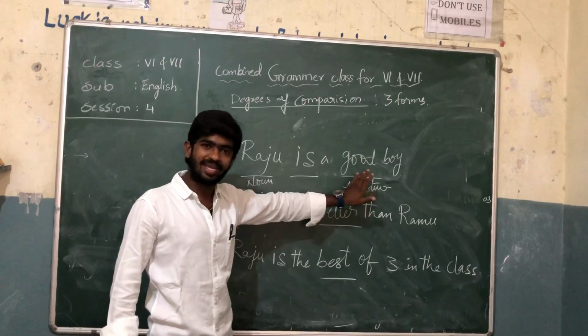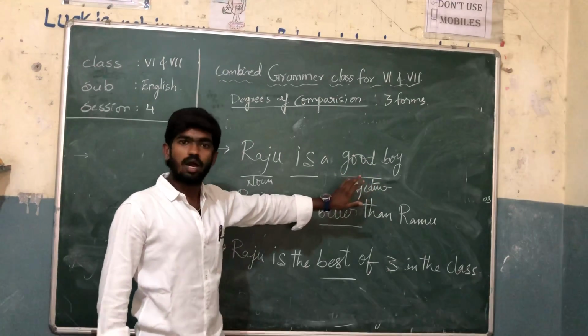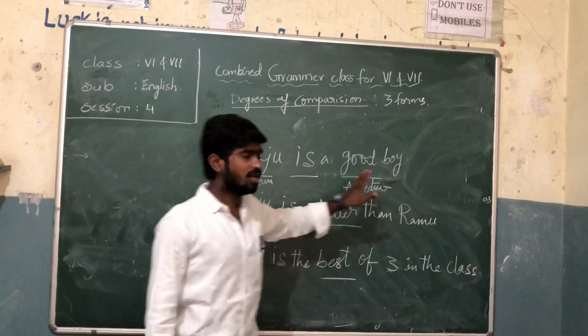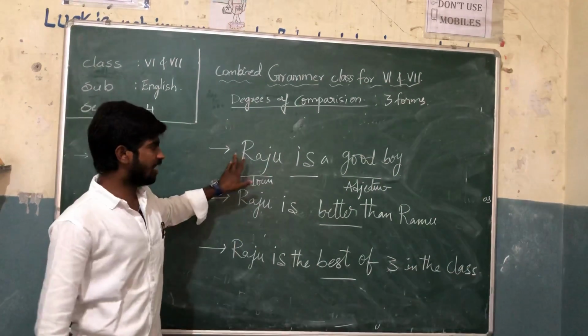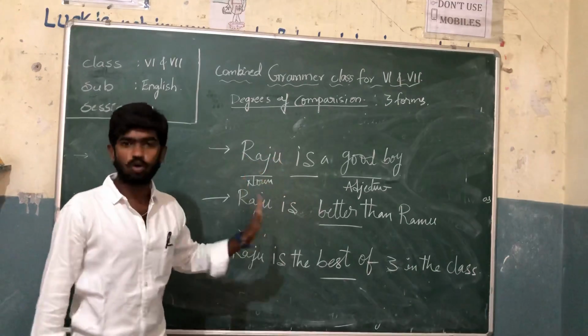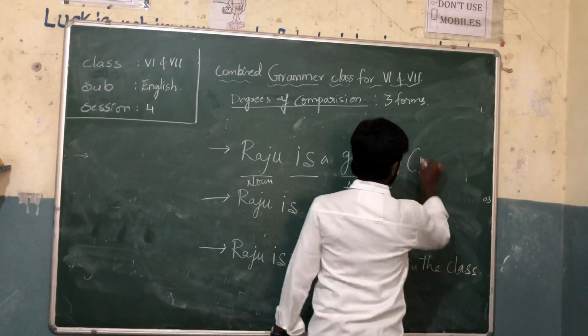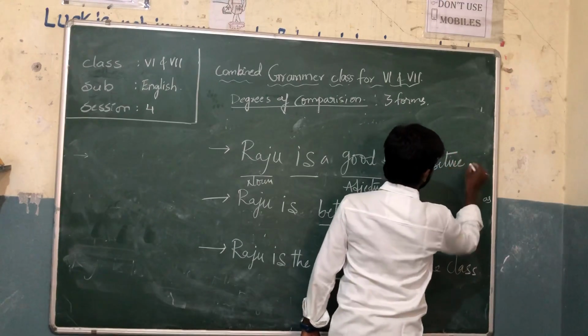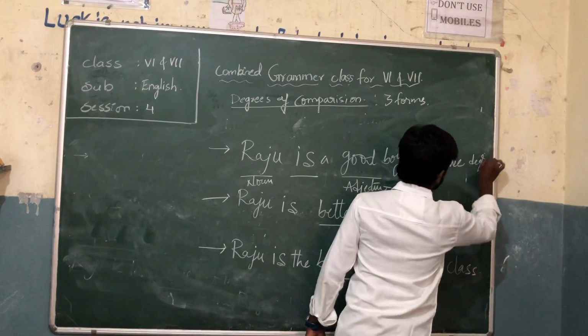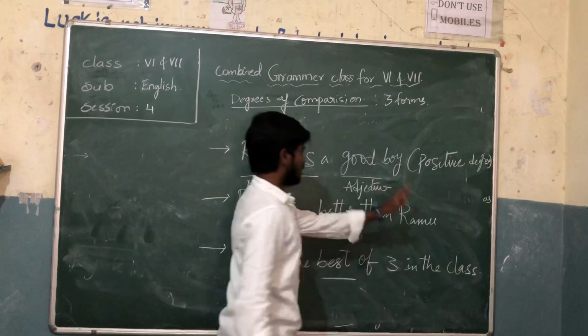Are we comparing here in the sentence? Are we comparing with any person? We are not comparing with any person. This statement is just telling that Raju is a good boy, and this is the positive degree. Clear? It is the positive degree.